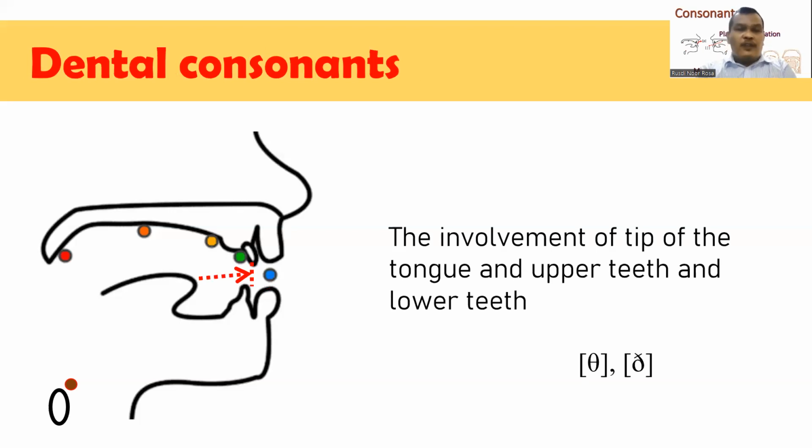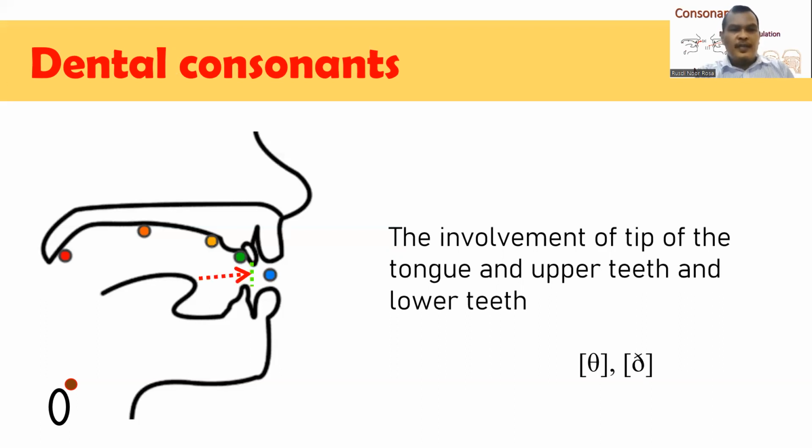The next type of consonant is dental consonants. Dent means teeth. It means that dental consonants are produced by the involvement of our teeth, upper and lower teeth. In addition to teeth, to produce dental consonants, we also need the involvement of the tip of our tongue.